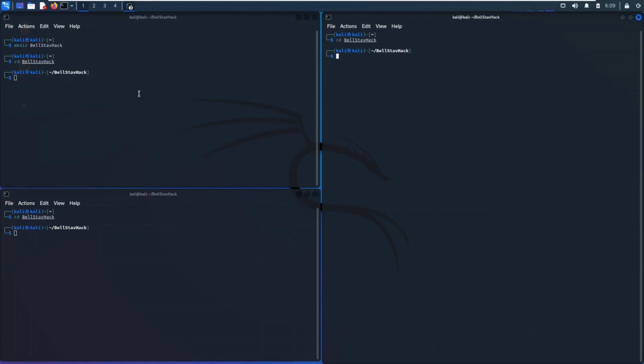Most of our commands for this activity are going to require root privilege, so we're just going to go into root privilege immediately.